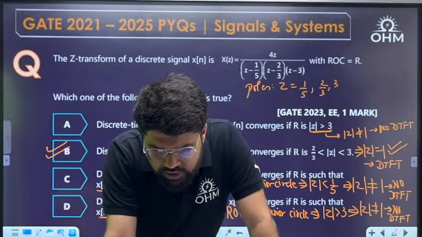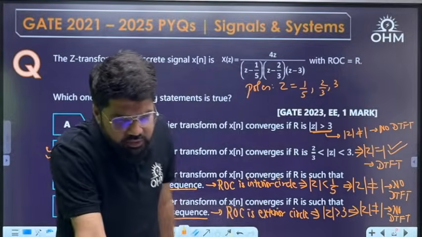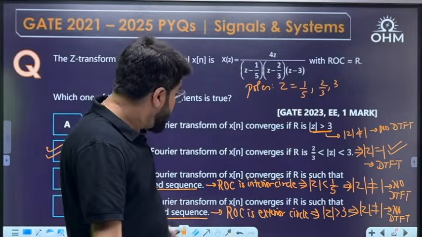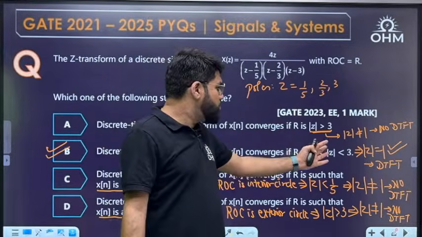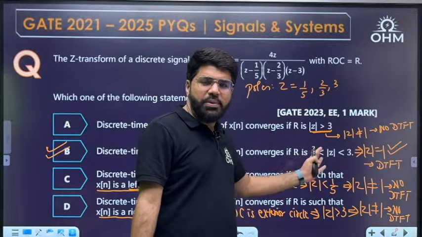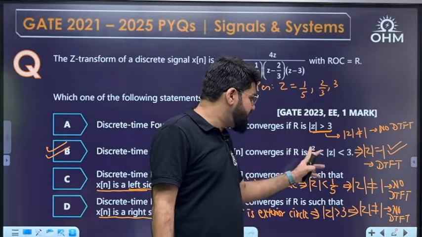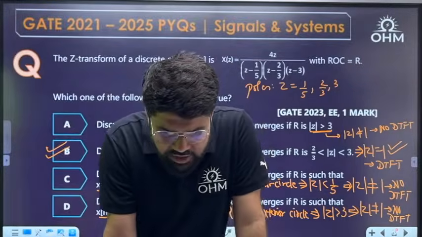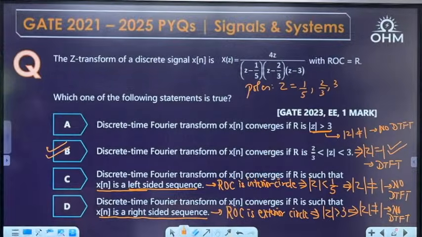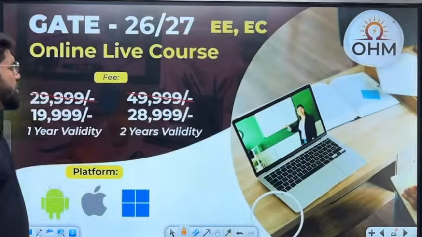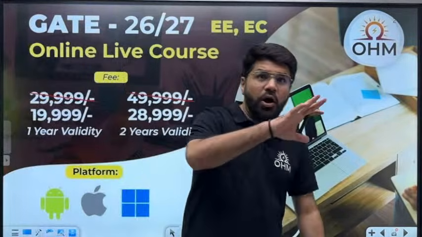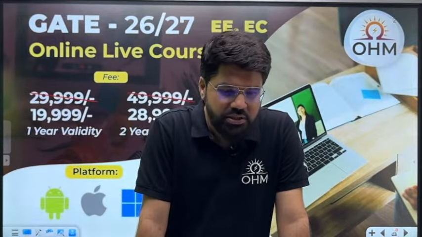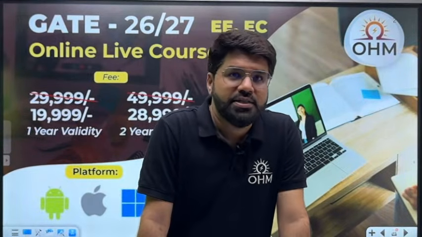Correct. Vishal, |z| equal to 1 is not there? Which one, Vishal? It is there, right? 2/3 to 3. Where is 1? 1 is between 2/3 and 3, right? 2/3 is 0.67. Between 0.67 and 3, 1 will come, right? Just recheck the calculations. This is a simple question. So with this we are done with all 1 mark questions of signals and systems.